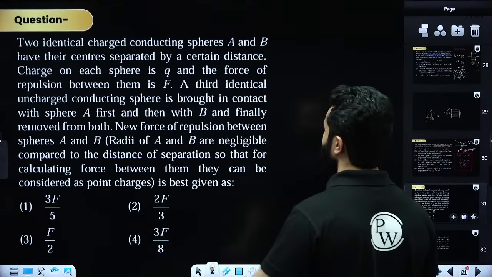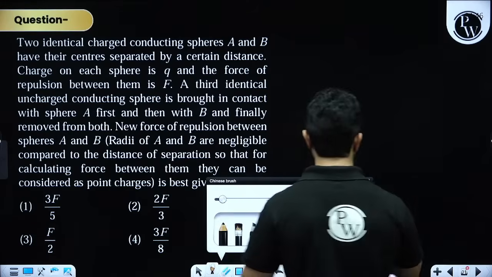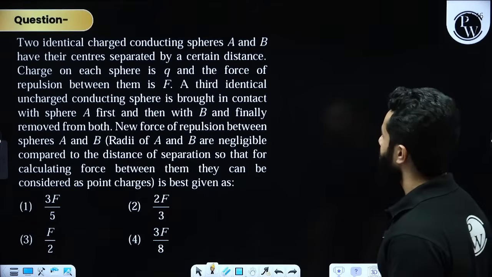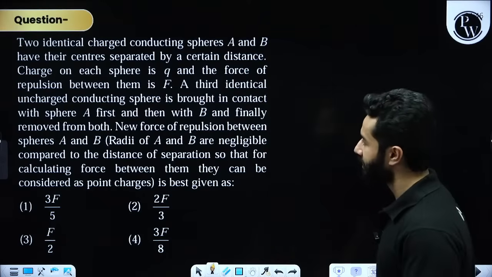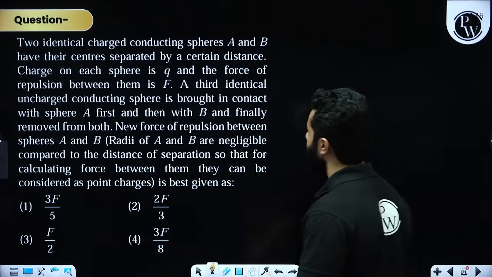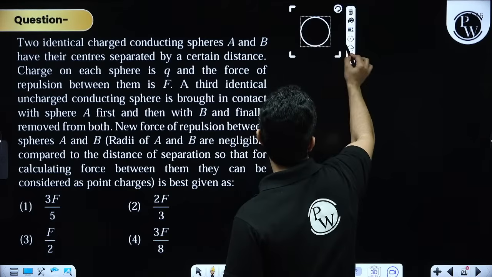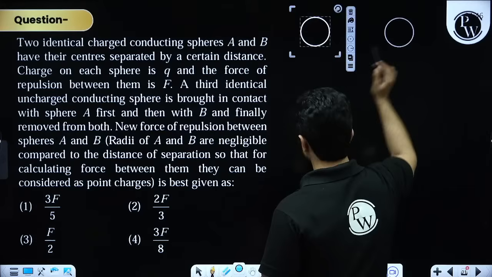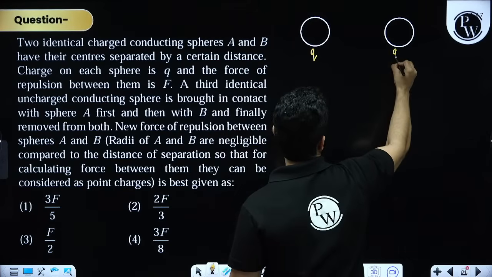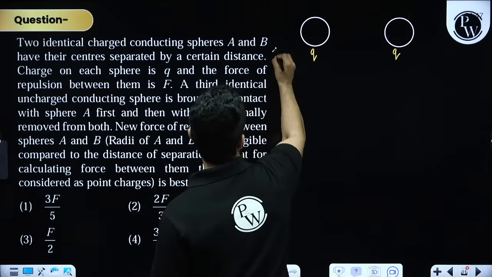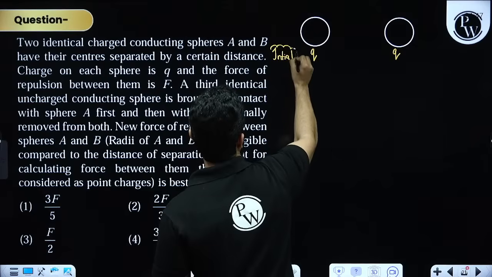Two identical charged conducting spheres A and B have their centers separated by a certain distance. Charge on each sphere is Q. All right, so you have got two spheres with charge Q and charge Q, and this is the initial situation.